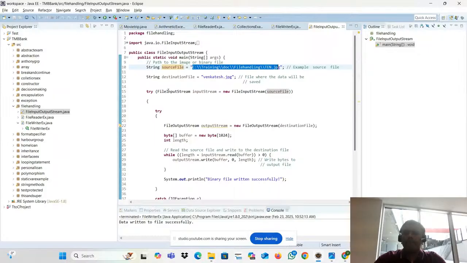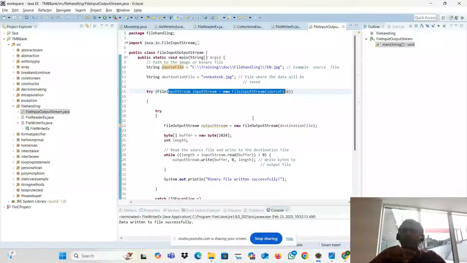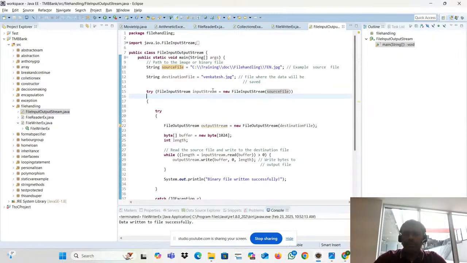So we are reading. Okay, we didn't start reading, we are just pointing out the location. You may feel that earlier you told something like new File, but here you didn't use new File. This is also a way we can do that in the file input stream. So don't worry about that. As I told, there are multiple constructors present. So this is also one of the ways. So it is pointing to the particular location.